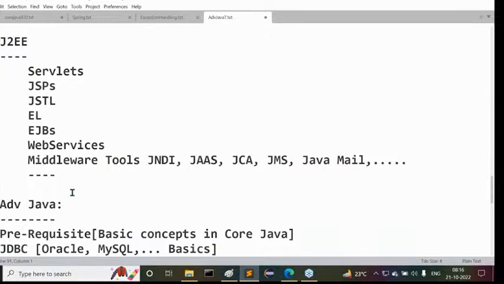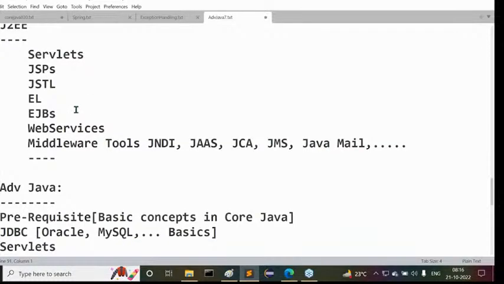Now here, frameworks are not provided by Sun Microsystems and Oracle Corporation. Frameworks are provided by some third-party vendors only for the sake of speeding up the applications, only for the sake of accelerating the applications. That's the main intention of using frameworks. Clearly, we have to understand what frameworks are, in general.